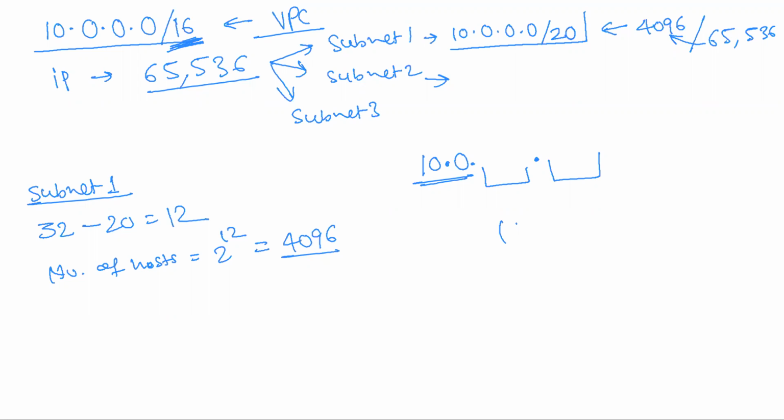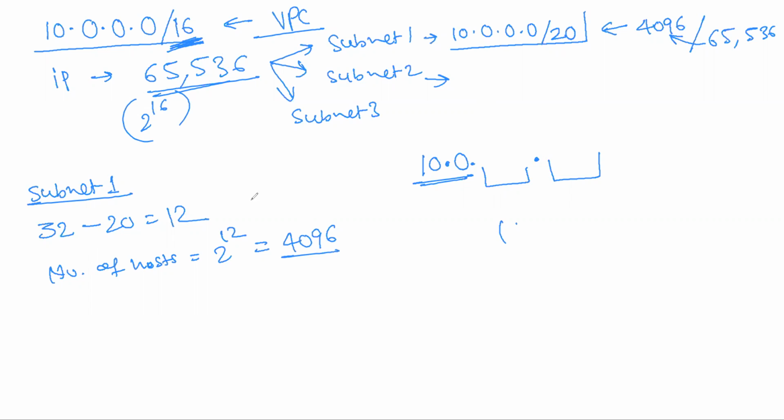So this is the total thing, and out of the total, what we have to do is... how is this 65,536 coming? Because of this 16. So when we are subtracting from 32 to 16, that 65,536 comes, which is 2 raised to 16 in fact.